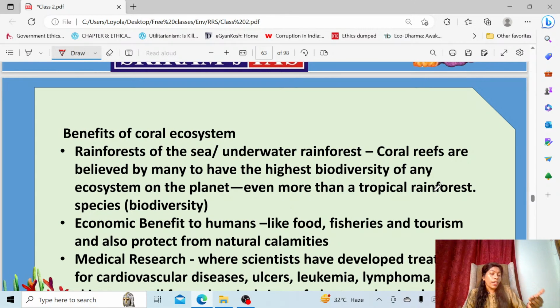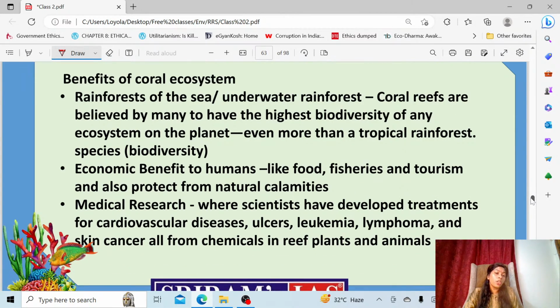A variety of species, diversity, you can find here, and it is providing a lot of benefits to the people, starting with food and fishing. The major fishing spots you can see are near the coral reef. Even tourism, through this people are earning a lot of money, and corals also protect people from natural calamities.